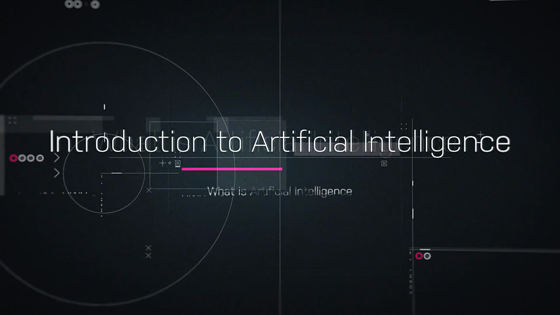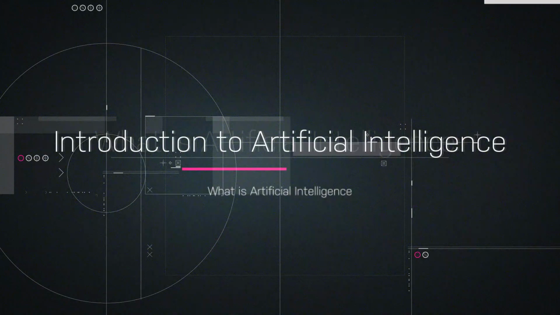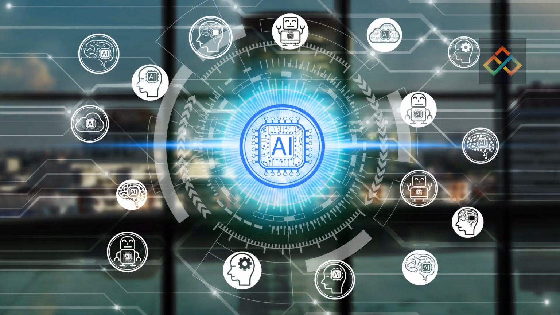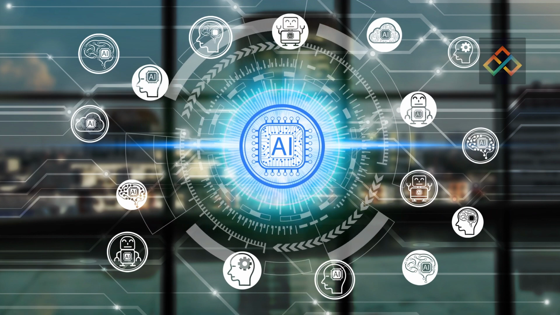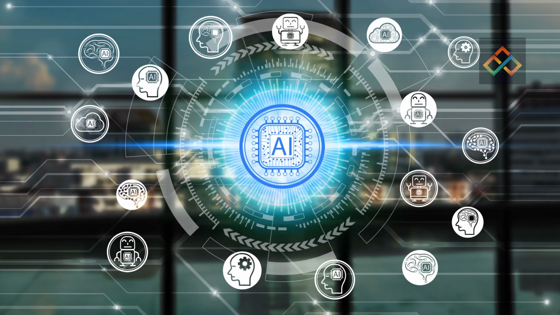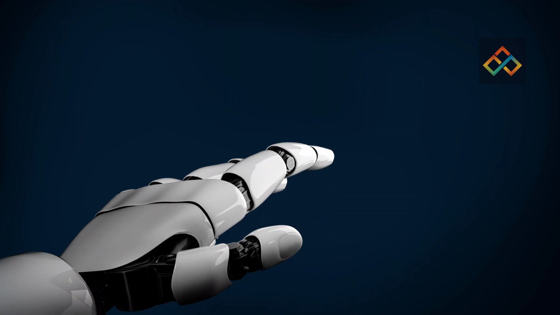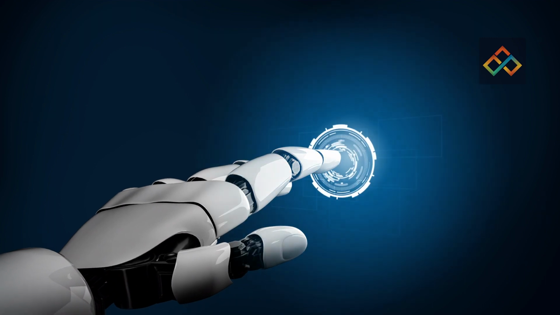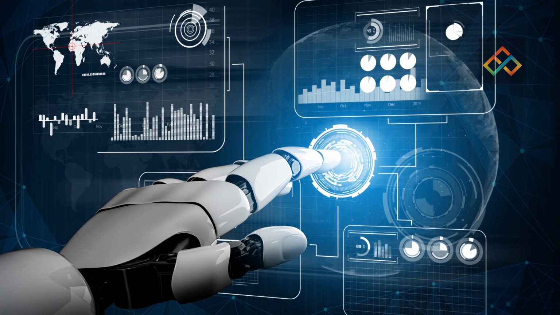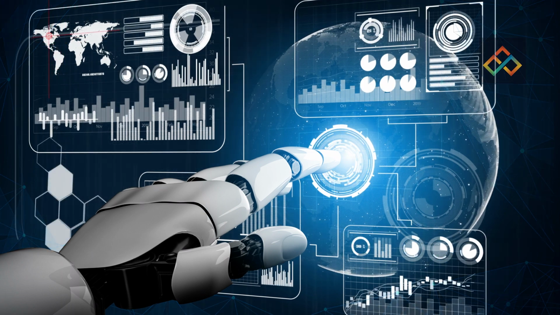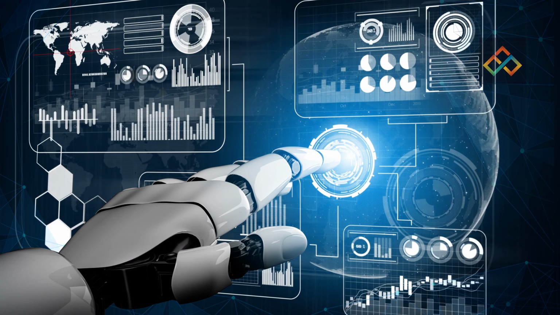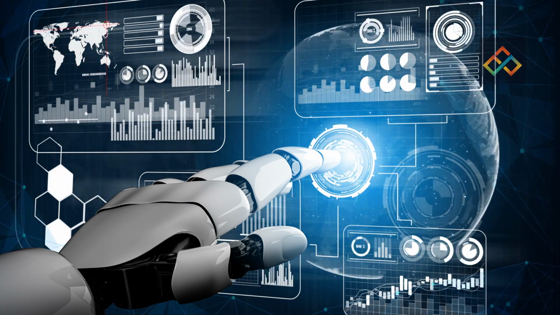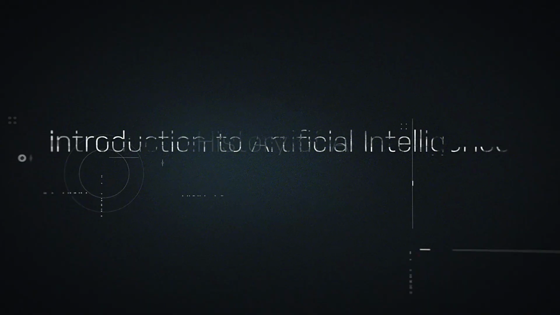Chapter 1. Introduction to Artificial Intelligence. What is artificial intelligence? Artificial intelligence, AI, is a broad term used to describe any type of computer system that is designed to think and learn like a human. AI systems are capable of making decisions and solving problems without the need for human intervention. AI is used in many different fields, including robotics, natural language processing, computer vision, and machine learning. AI can be used to automate tasks, provide better customer service, and improve decision-making.